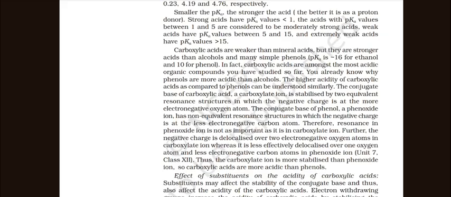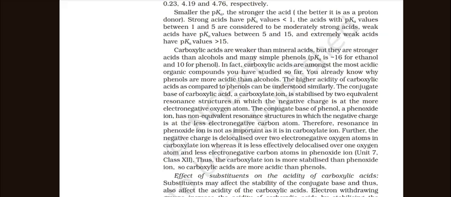Carboxylic acids are weaker than mineral acids, but they are stronger acids than alcohols and simple phenols. In fact, carboxylic acids are amongst the most acidic organic compounds you have studied so far. You already know why phenols are more acidic than alcohols. The higher acidity of carboxylic acids compared to phenol can be understood similarly.